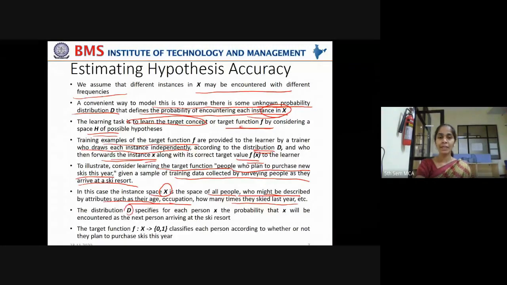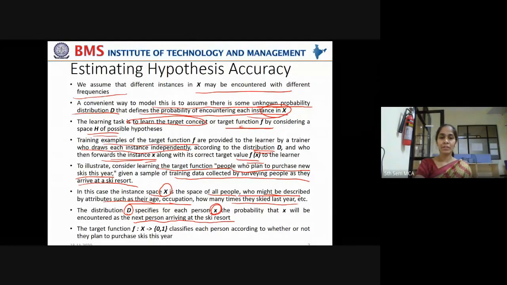All these parameters are recorded for each customer. Now the distribution D specifies for each person x, where x is each training example, data related to a person, the probability that x will be encountered as the next person arriving at the ski resort. So what is the probability of a person having this kind of attributes arriving at the ski resort, so that the machine learning model can estimate the target label, whether they'll buy the ski or not?